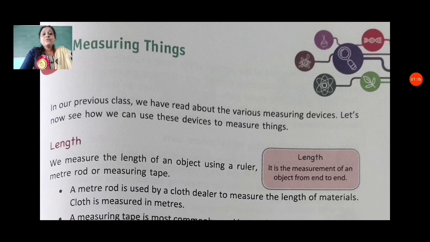A meter rod is used by a cloth dealer to measure the length of materials. Cloth is measured in meters. You all know when you go to a shop to buy clothes, they measure the cloth using a measuring tape. They always measure the cloth in meters. A meter rod is used by a cloth dealer.